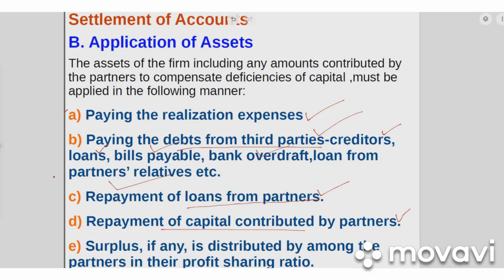When all these liabilities are paid, if there is any surplus, if there is any money left out, that will be shared by the partners in their profit sharing ratio. So this is how the settlement accounts will take place.